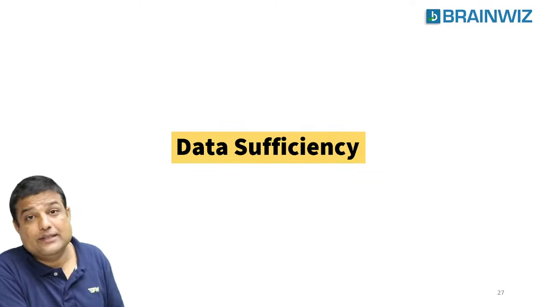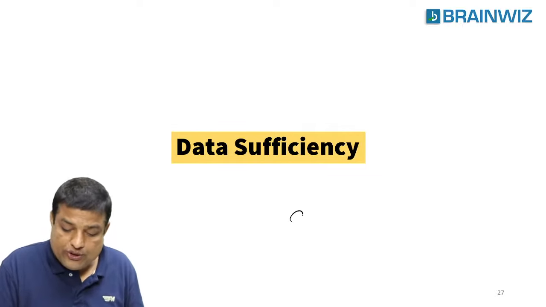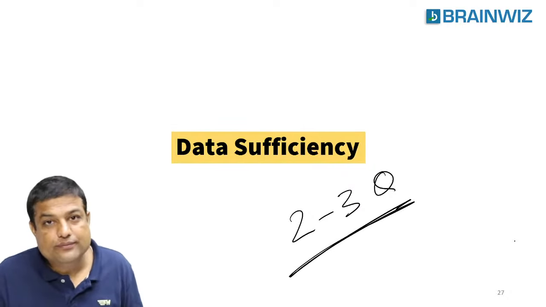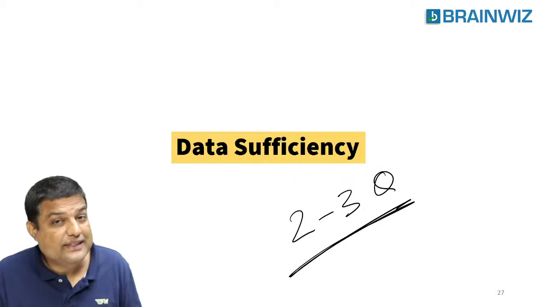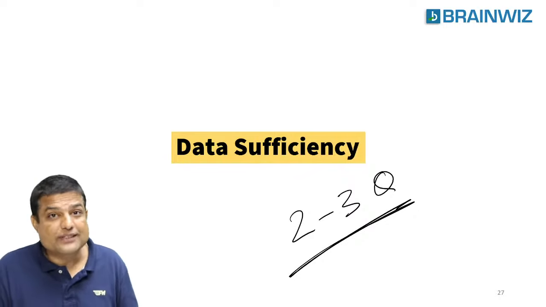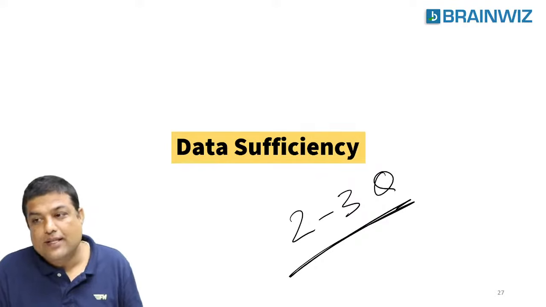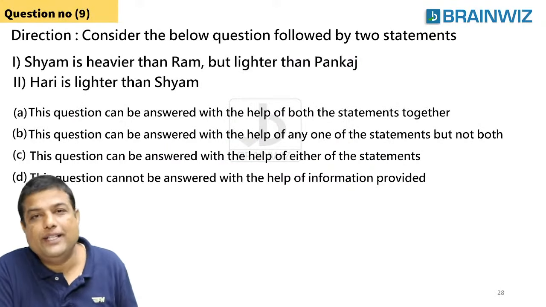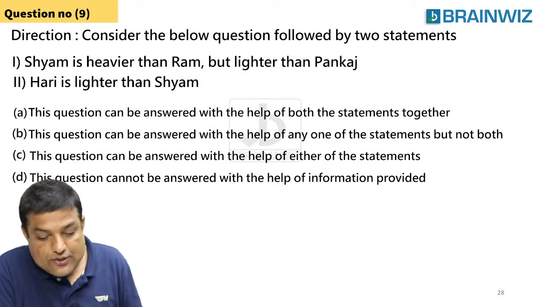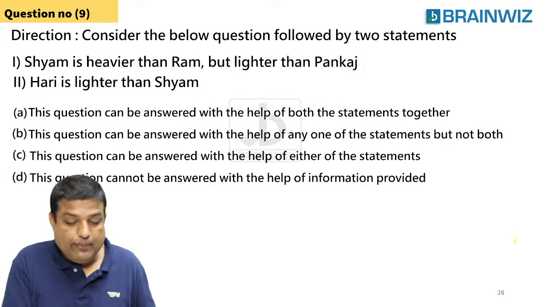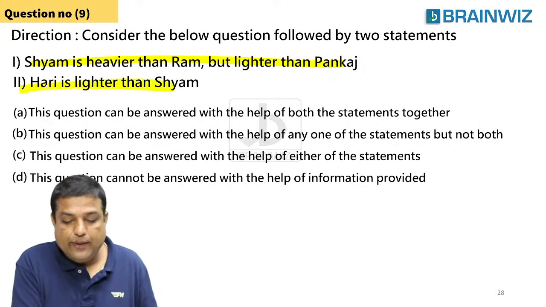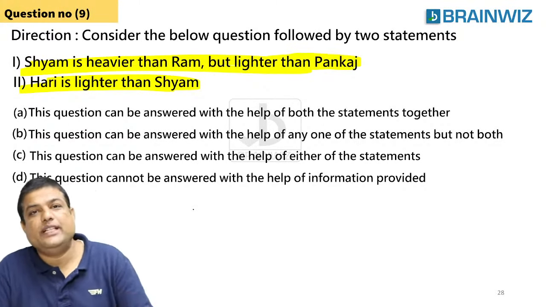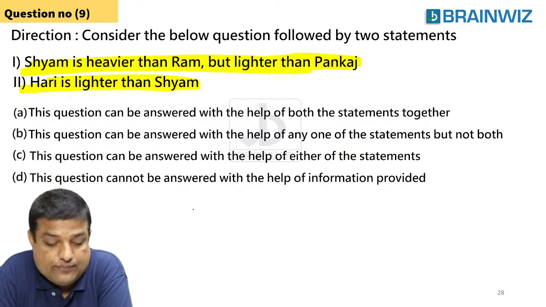Now, very important. What is it? Data sufficiency. 2 to 3 questions will definitely be coming from data sufficiency. We have to continue this session, guys, unless and until we finish this thing. Shall we? Let's try to see everybody on the screen right now. Here is a question which has been given. This is statement 1, this is statement 2. Two statements are given to you. You have to use these 2 statements to answer a question.